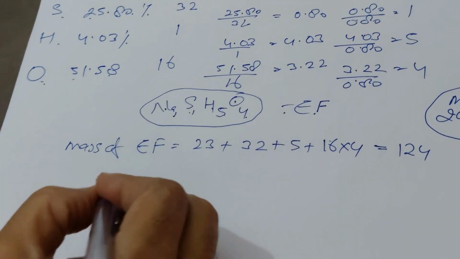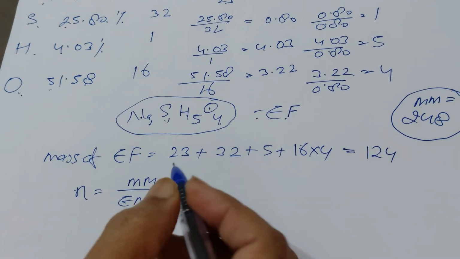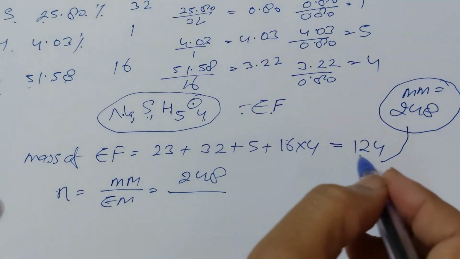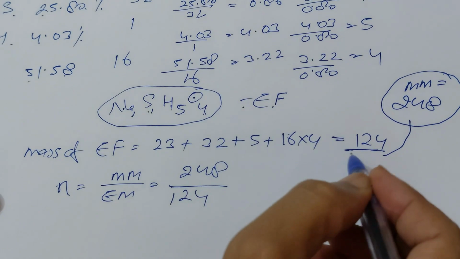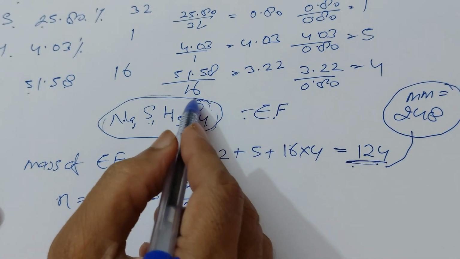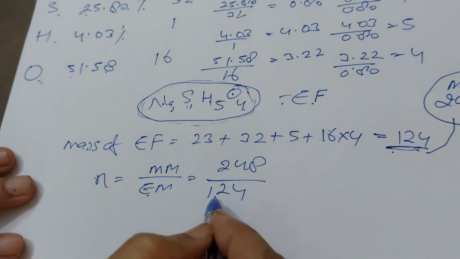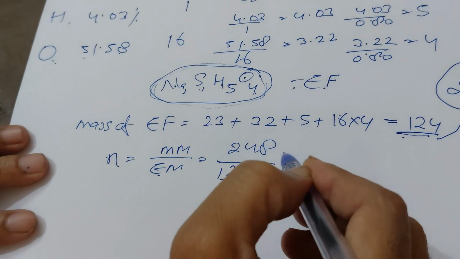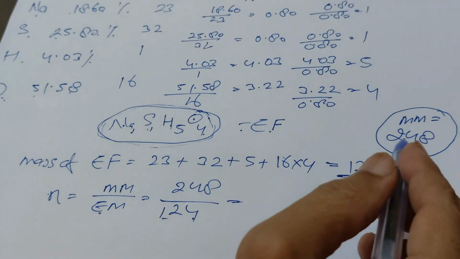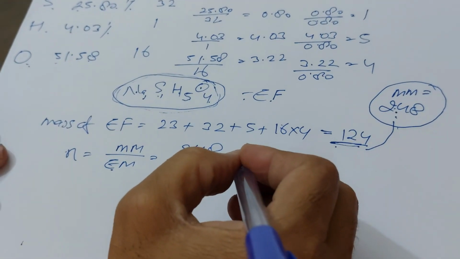So get the value of n. n is equal to molecular mass upon empirical mass. The molecular mass is 248, given in the question, and the empirical mass is 124, calculated from the empirical formula, and the empirical formula is calculated from the percentages. If the molecular mass was not given, then the vapor density is given and you should multiply by 2 to get the molecular mass. You easily get the value 2.